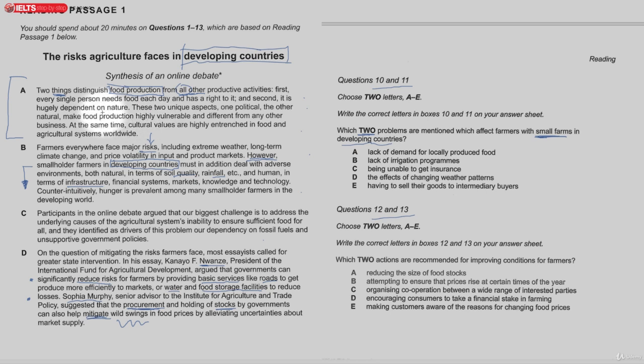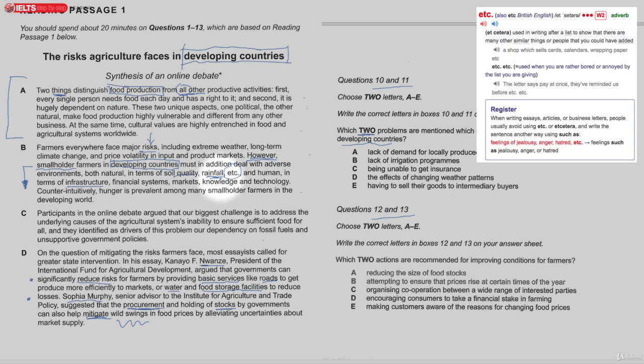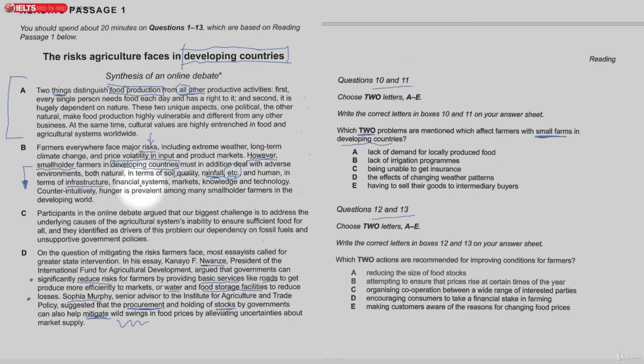So we can see here, it moves on to talking about smallholder farmers over here, and they must deal with adverse environments, both natural, in terms of soil quality, rainfall, etc. So these words, rainfall especially, and when they say rainfall, etc., it means other things related to weather. So we can talk about weather patterns here for this one.